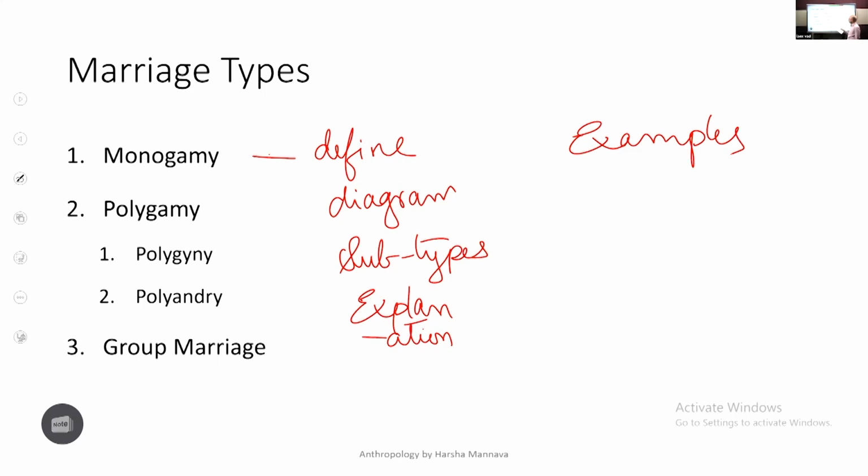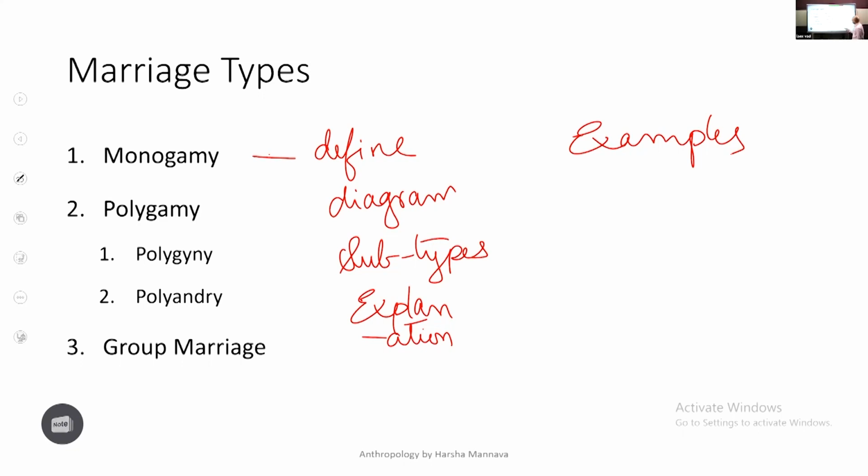It is the most widely practiced marriage in the world. Draw the diagram for polygyny. Subtypes: fraternal, non-fraternal. Explanation: different reasons for polygyny, because of a greater number of women than men, or because of a higher age of marriage for men, or because of high male mortality from warfare, or because of high incidence of disease in a society, and all that.